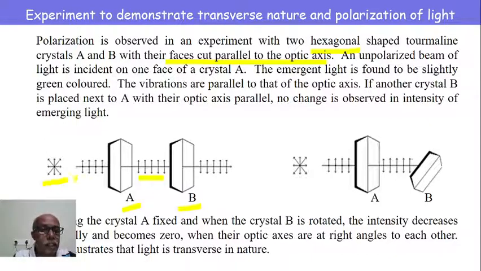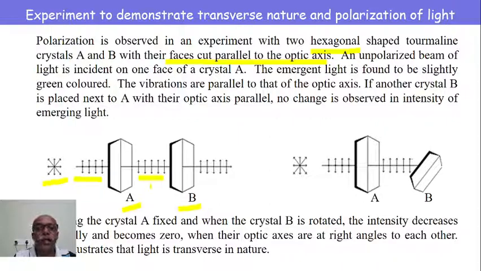whereas light entering A will have multiple vibrations, which is unpolarized, and light coming out of A has vibration in a particular single plane, and therefore this is the polarized light.